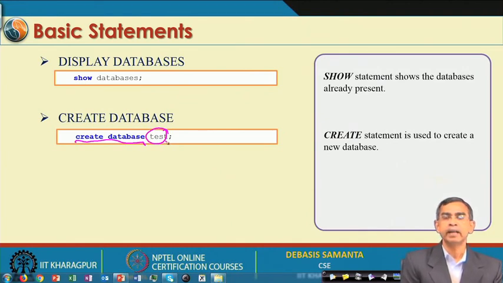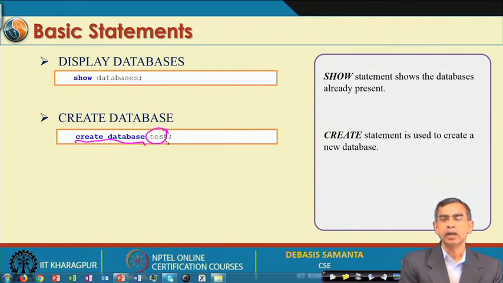That means every database should be uniquely identified by a name, a unique name, and that name is essential, and every user should know what exactly the database is. This implies that the MySQL server can maintain many databases in the same server or in the same machine. And under a database there are a lot of tables.